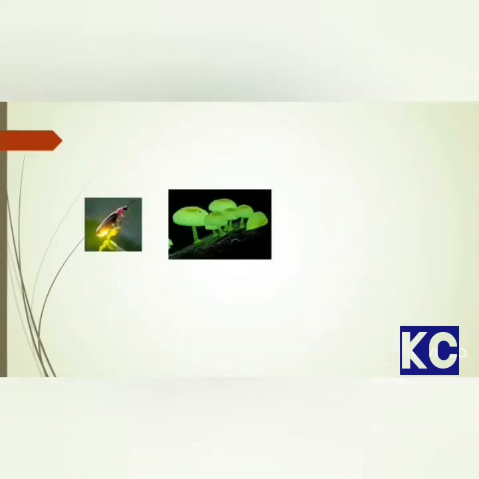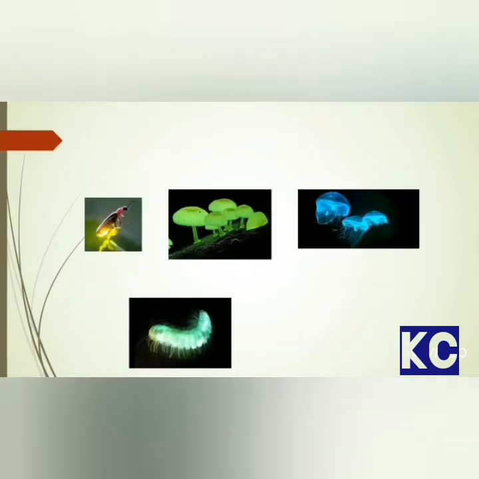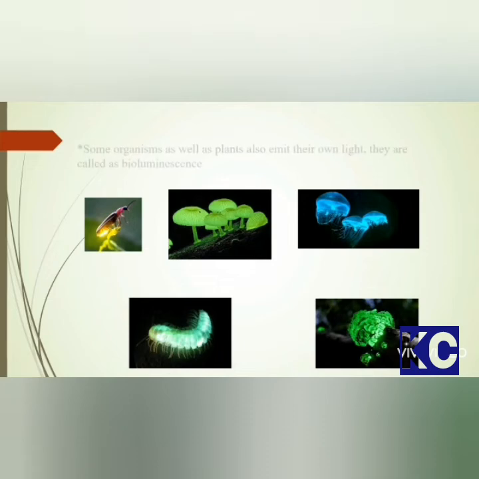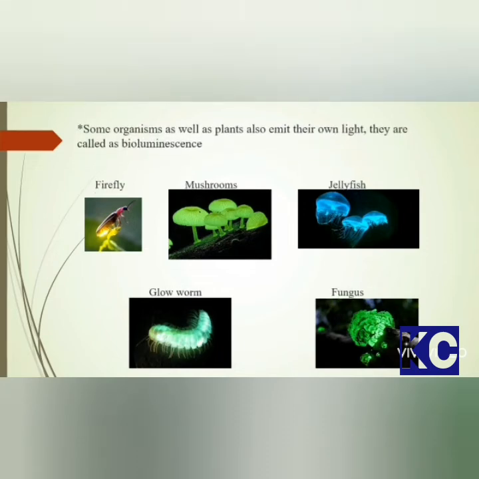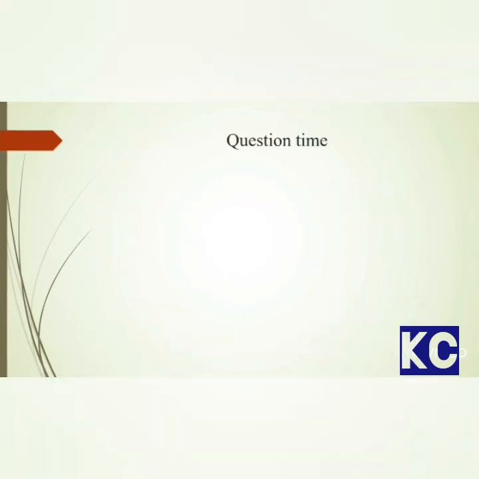Apart from the objects, there are some living organisms which emit their own light. They are called bioluminescent. For example, a firefly, jellyfish, some aquatic plants, animals, fungi, mushrooms, glowworm.